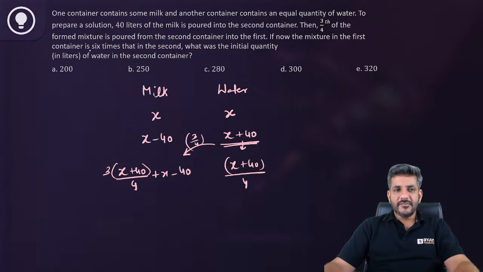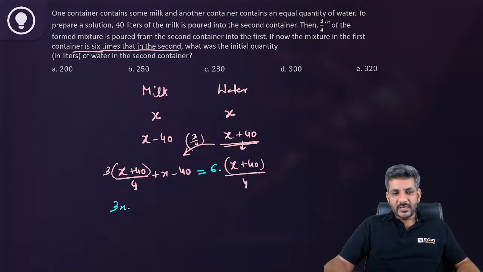Now the mixture in the first container is 6 times that of second. So mixture in the first container is this. This is equal to 6 times of this. So just solve them now. 4 से multiply कर देता हूँ. I will get 3x plus 120 plus 4x minus 160 is 6x plus 240.